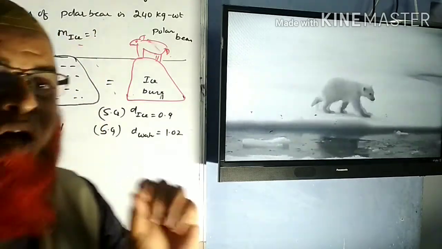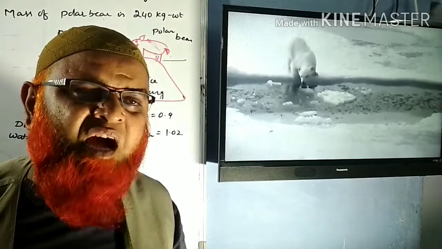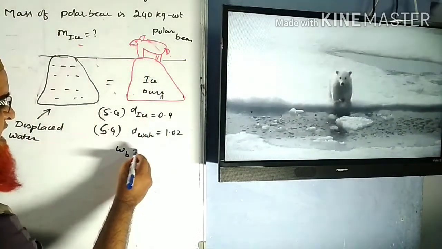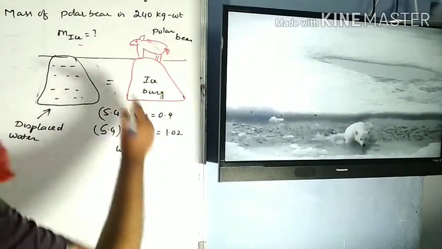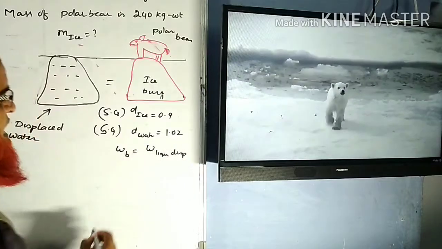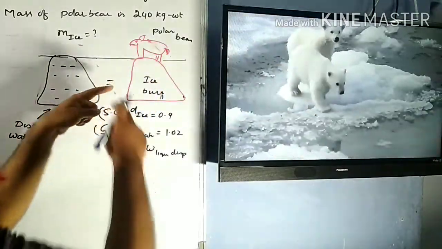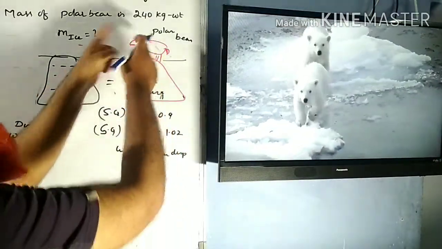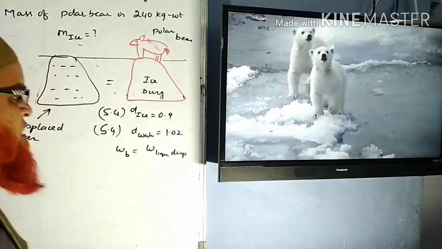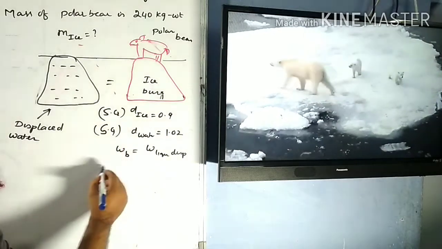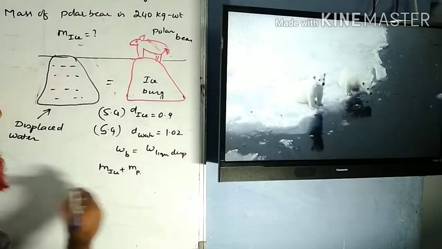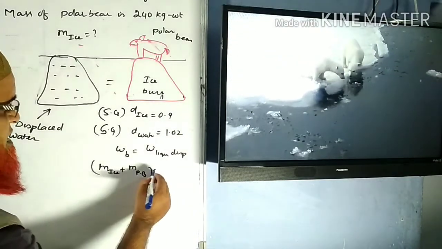So this is based on the laws of flotation. What do you mean by the law of floating bodies? The law of floating bodies says that the weight of the body is equal to the weight of the liquid displaced. So what is the weight of the body here? The weight of the body is the combination of the iceberg plus the polar bear. These two combined together are called the weight of the body. So the weight of the body is going to be the mass of the ice plus the mass of the polar bear, into g.